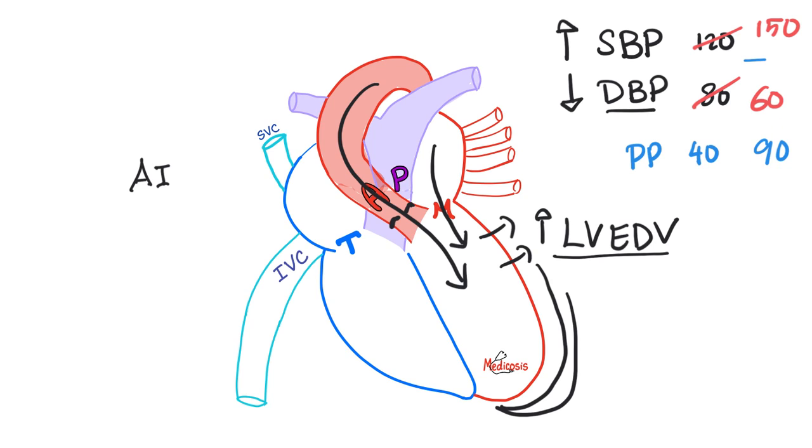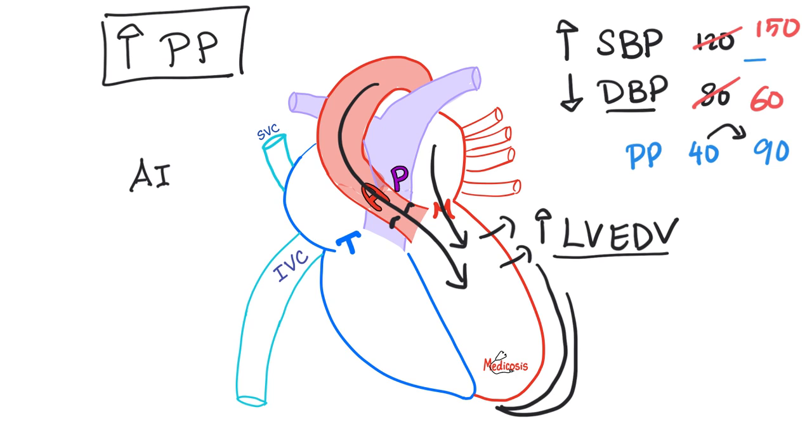So what happened to the pulse pressure in aortic regurgitation? Widened pulse pressure. 90 is wider or higher than 40. It is this widened pulse pressure that explains many of the signs of aortic regurgitation, as we will discuss soon.